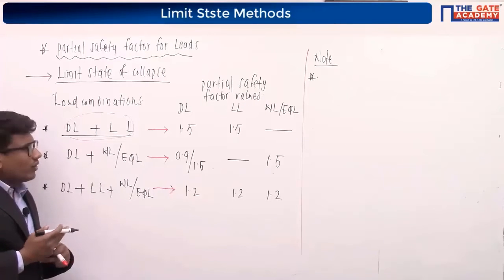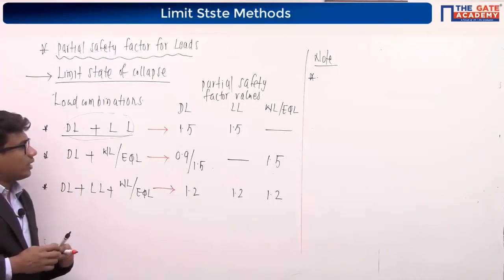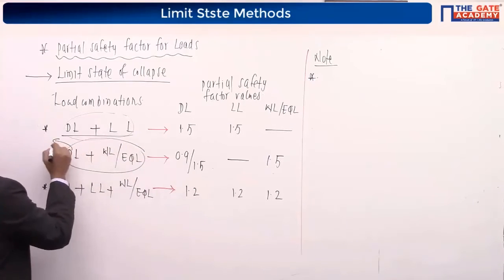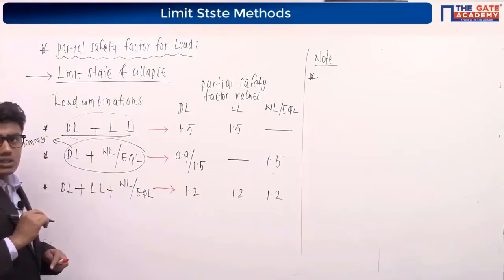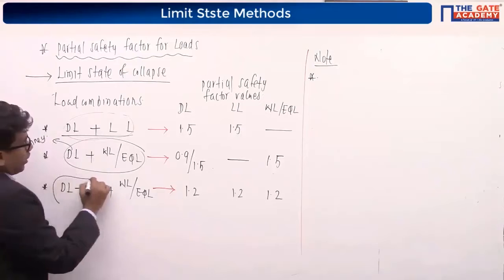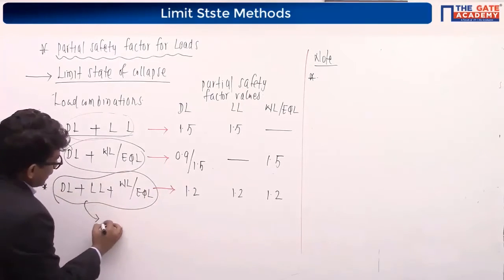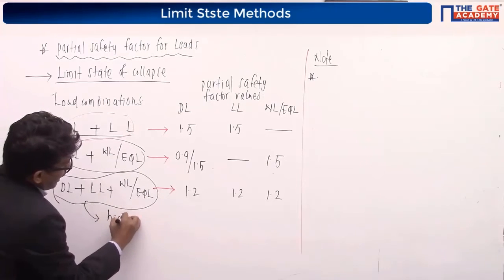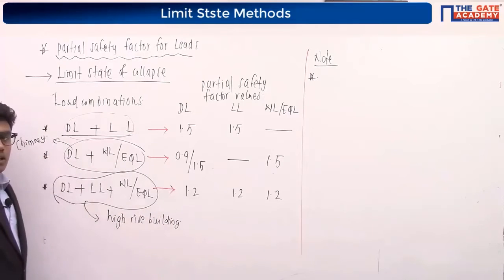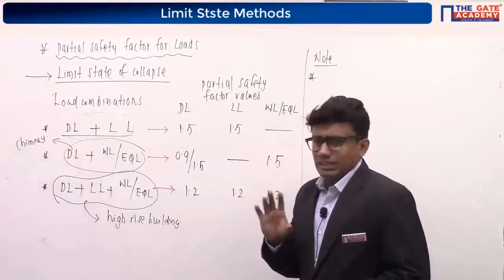So what is that structure where there is no live load? This load combination is mainly used for the design of chimneys and all, where there is no live load acting on the structure. And coming to these three, dead load plus live load plus wind load or earthquake load combination, this load combination is considered for our high-rise buildings. If the building is a high-rise one, we have to consider the effect of wind load also. Now you have to consider something here.